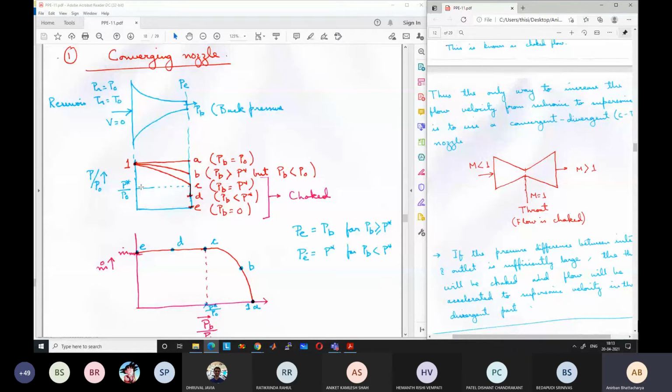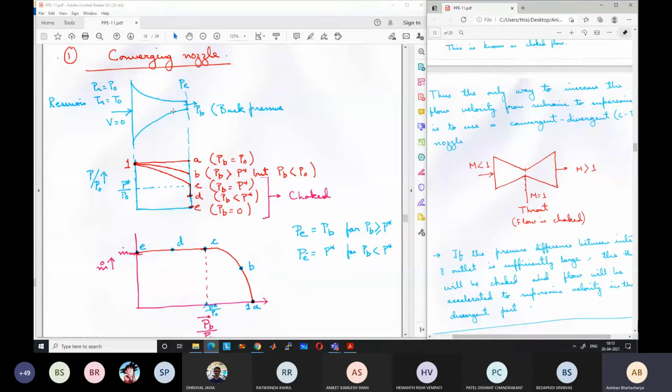So what will happen in that case? Inlet pressure is 1 atmospheric pressure, and outlet pressure is also 1 atmospheric pressure. So there is no pressure difference across the nozzle. So what will be the flow rate through the nozzle? It will be 0. There is no flow through the nozzle because there is no pressure gradient. There is no driving force for the flow. So flow rate is 0, no velocity. Everywhere velocity is almost equal to 0 or 0 itself.